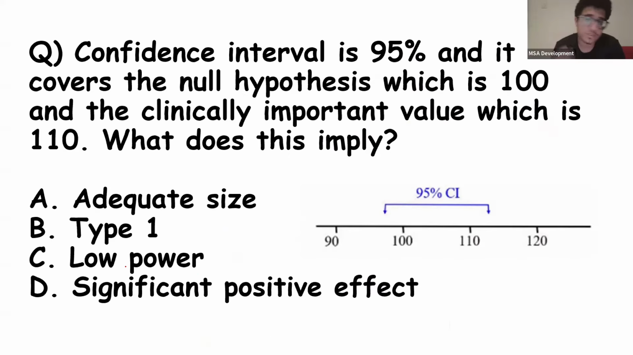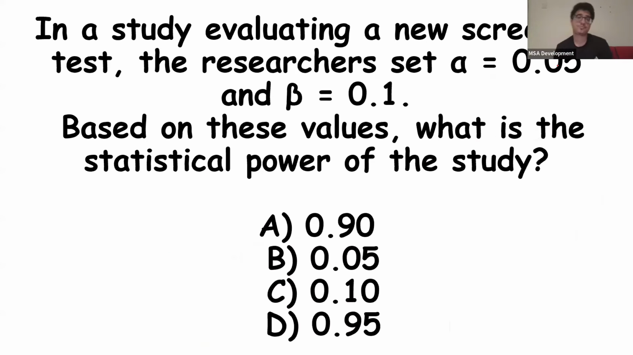Now let's say this confidence interval is 95% and it covers the null hypothesis, which is 100. But it also touches the clinically important value of 110. What do we do? First off, we collect more data, but we also know that this test is low power. Remember I said that if it touches both the null hypothesis and the clinically important value, it's low power, right? So we obviously need to collect more data. The test is inconclusive. Okay?